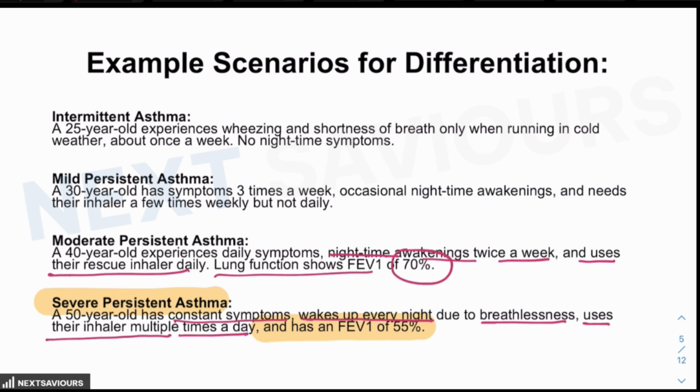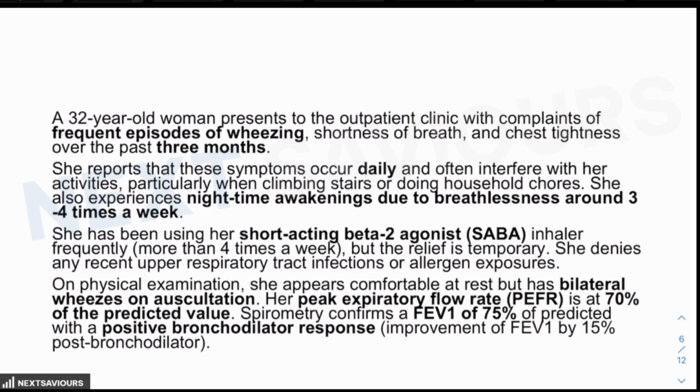In case of mild, there will be symptoms 3 times a week, occasional nighttime awakening, and the need for inhalers a few times a week but not daily. So these are the examples of how to conclude the category of asthma the patient is suffering from. On examination, she appears comfortable at rest but has a bilateral wheeze on auscultation.